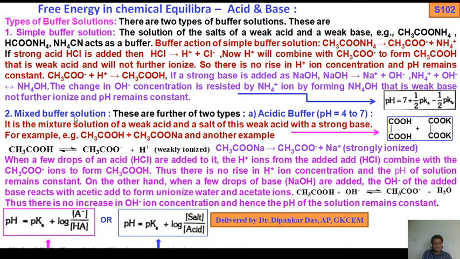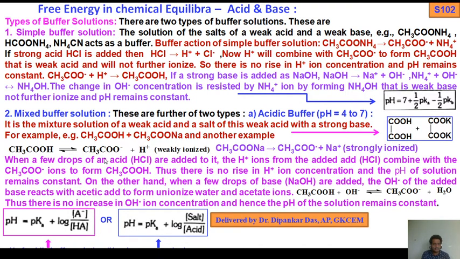Now mixed buffer solution. There are further two types. Acidic buffer solution, whose pH is 4 to 7, is a mixture of a weak acid and a salt of this weak acid with a strong base. For example, acetic acid plus sodium acetate. This is the weak, this is the strong. Another example, oxalic acid and potassium oxalate.